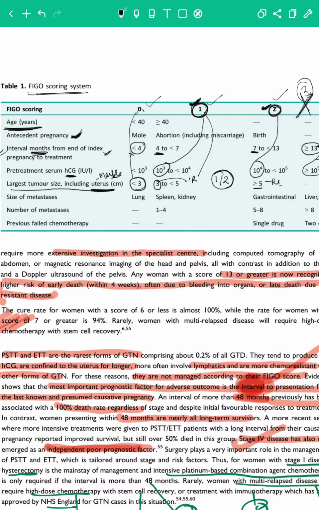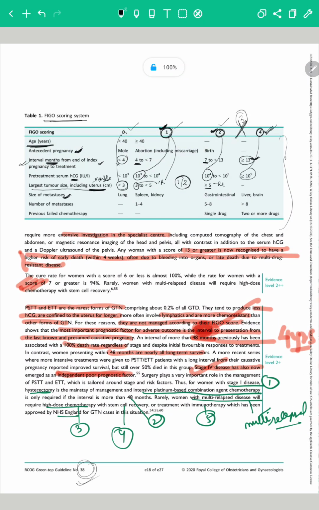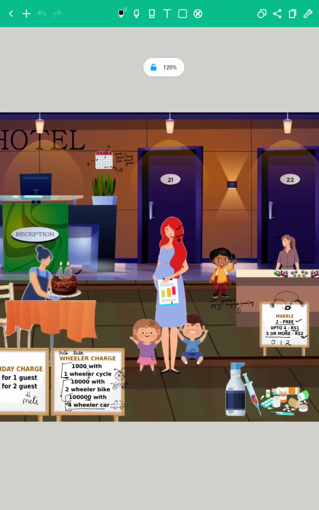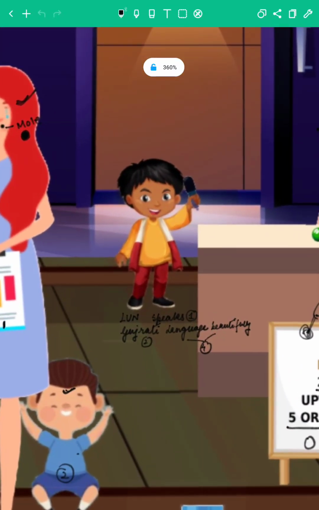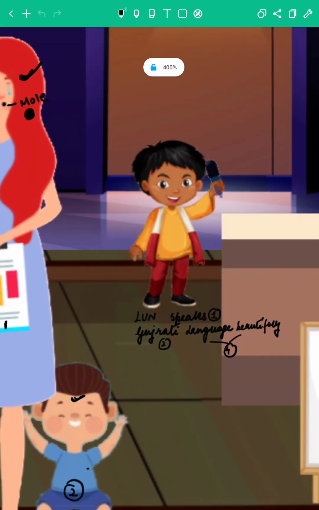Now we have to talk about the site of metastasis. Okay. Now, the site is a very easy way to remember. We have a song for this. You can see this child, he has been given a very important responsibility. He will make us memorize the site of metastasis.